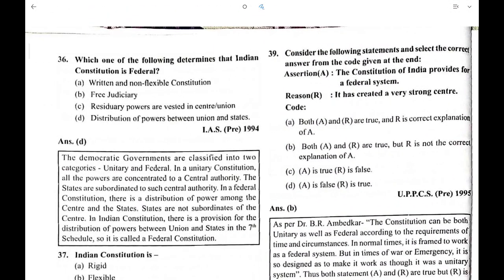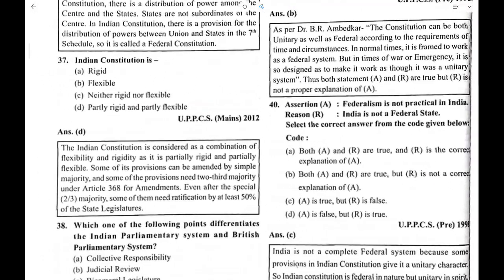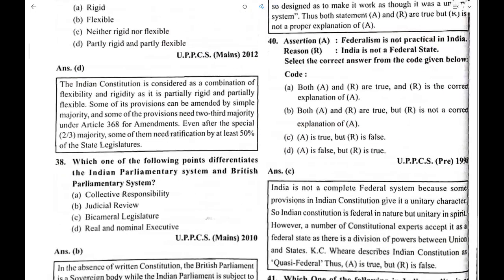Assertion question: the Constitution of India provides for a federal system. It has created a very strong center. So a federal system is there, but the reason is not correct for the assertion. So B is the right answer here. Federalism is not practical in India, and India is not a federal state. It is wrong. India is a federal state, and federalism in statement A is true.